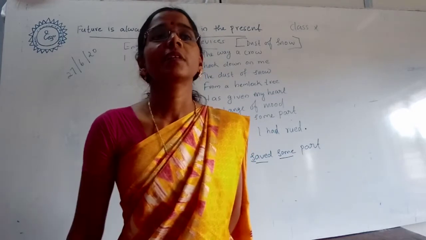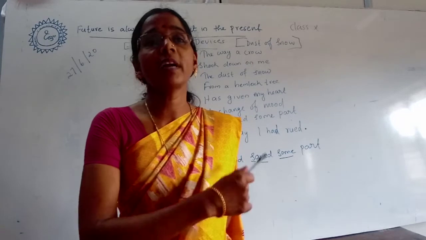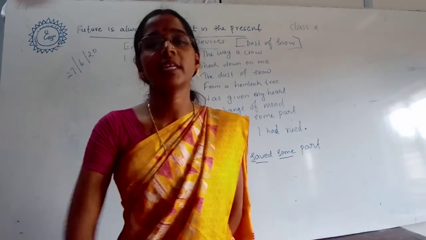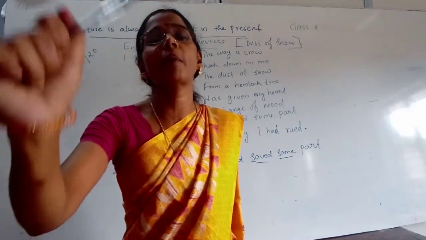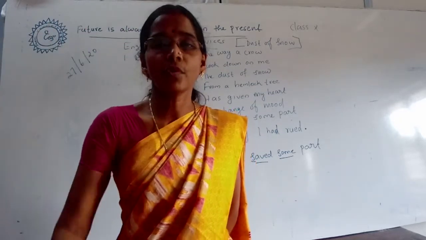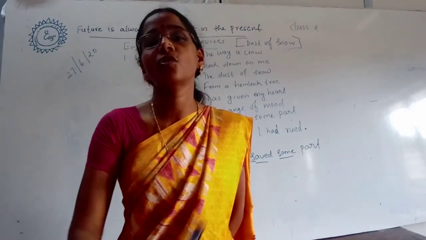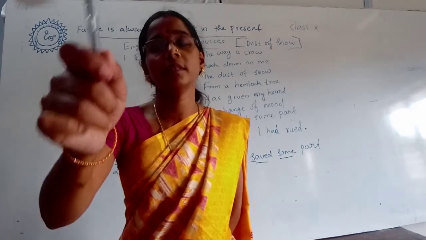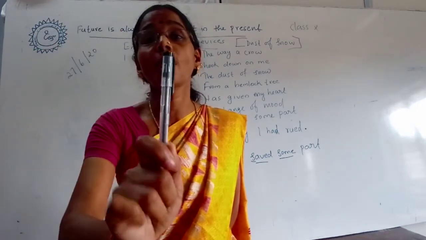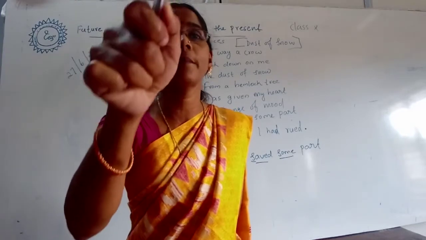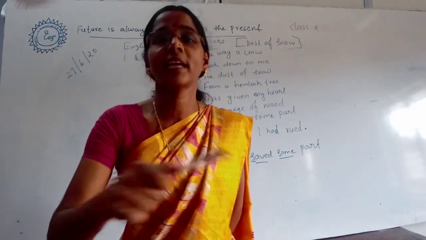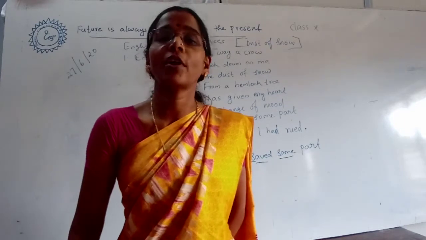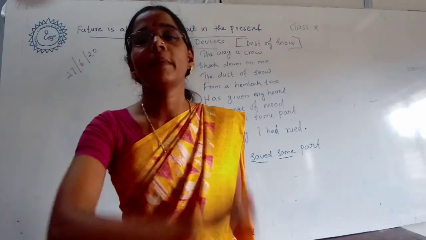Listen once more. Here in this poem we have seen enjambment and alliteration. Enjambment means when two or more sentences continue without punctuation mark. When you read the poem, you can understand that there is no punctuation in this poem, only one full stop at the end. So we can say that the poet has used enjambment here.